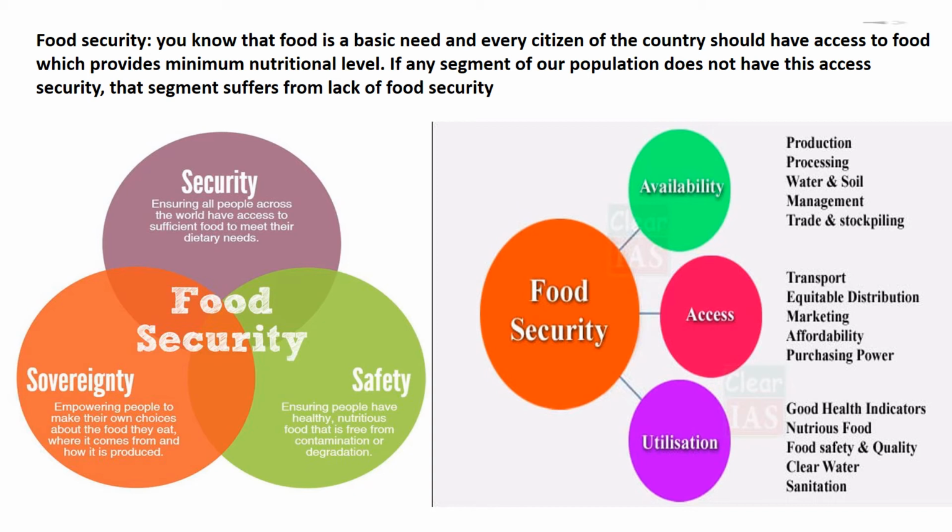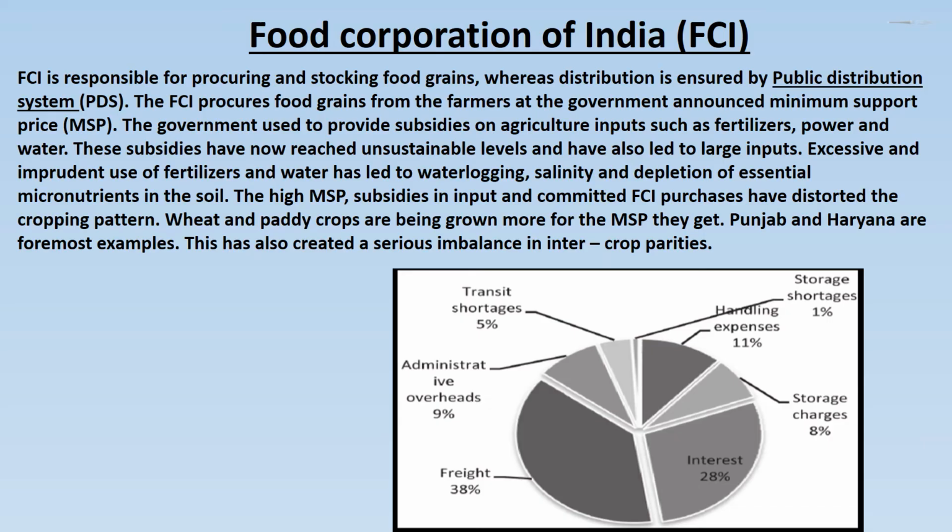Children, as you can see in the given figure, food security consists of security, sovereignty and safety. Food security is availability, access and utilization. Availability is the production, processing, water and soil management, trade and stockpiling, and access is transport, equitable distribution, marketing, affordability, purchasing power. Utilization is good health indicators, nutritious food, food safety and quality, clean water, sanitation.